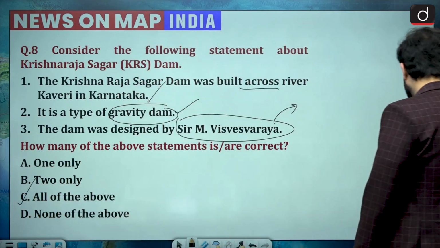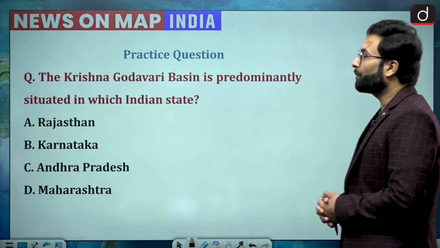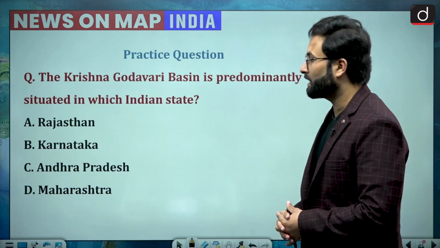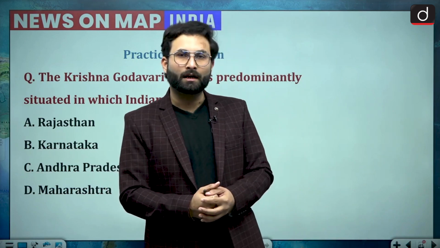Before ending the session, we will have a look at the practice question. Krishna Godavari basin is predominantly situated in which Indian state? Options are A. Rajasthan, B. Karnataka, C. Andhra Pradesh, D. Maharashtra. So you have to attempt this question and answer in the comment box.